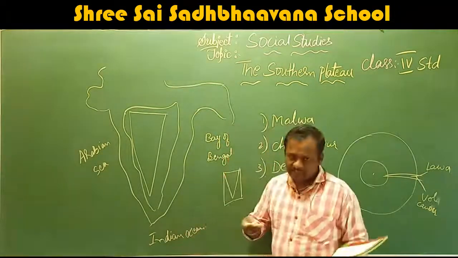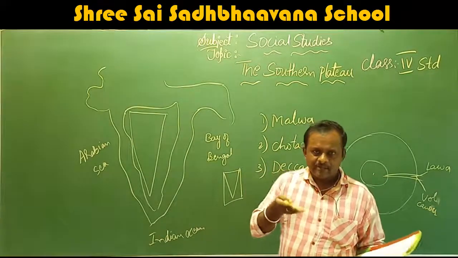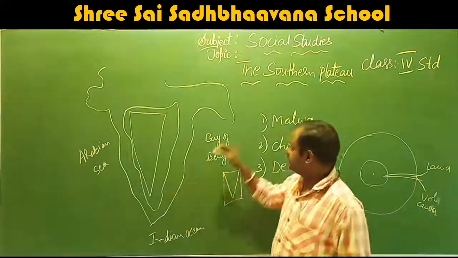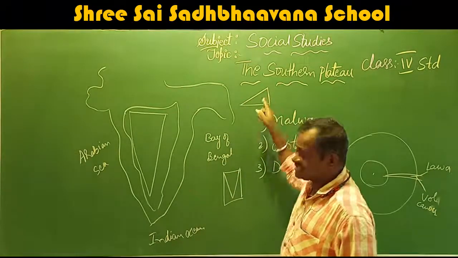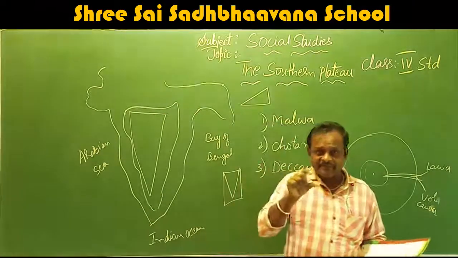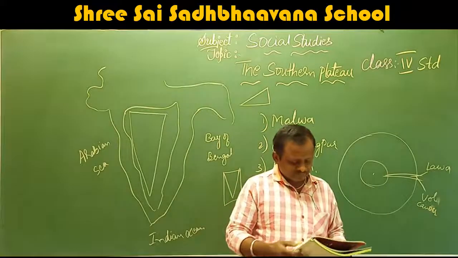Wedge is something we use to keep something in place. If something is shaking, we keep some packaging to hold it. That is a wedge. It is wedge-shaped, that is, a triangular shape. That is called a wedge-shaped plateau.